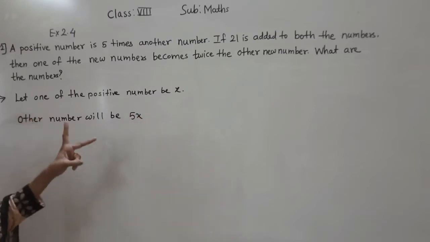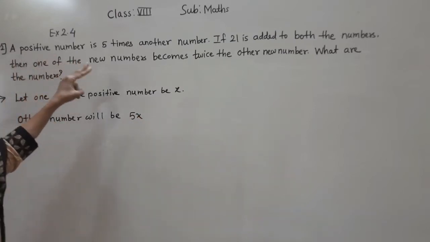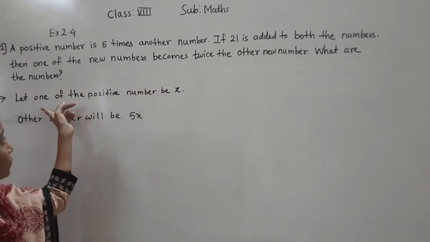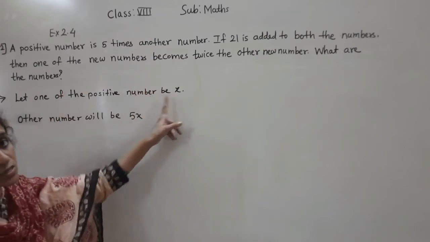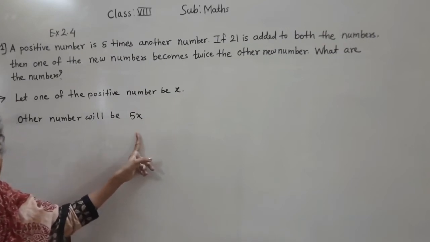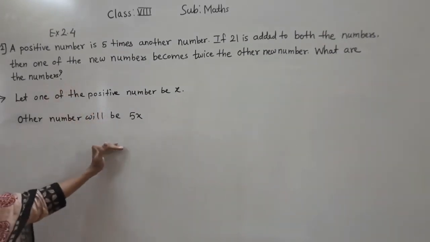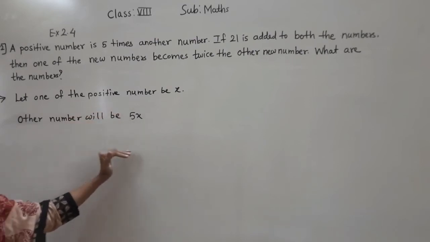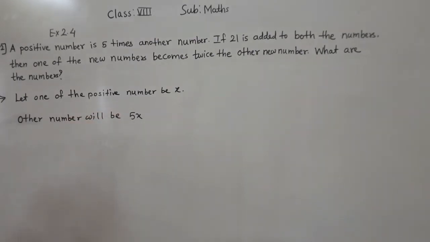It's 5 times the other, no? So one of the numbers we consider x, so the other number will be 5x. Okay, after that what is given?